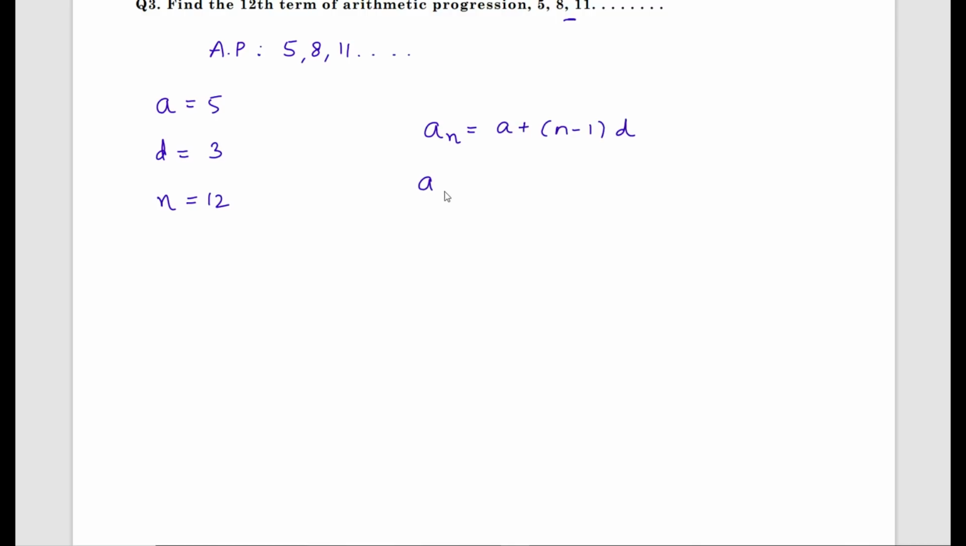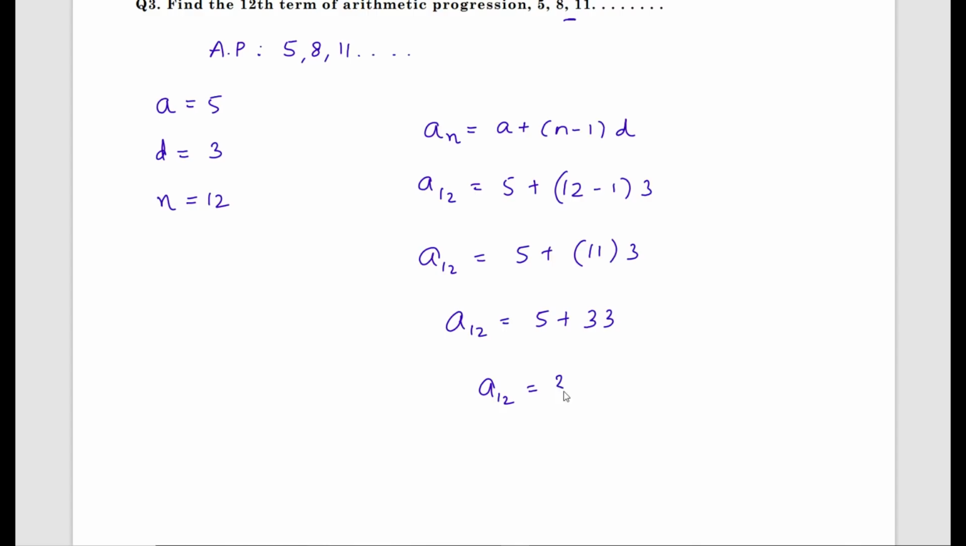Therefore a12 equals, what is the value of a? 5 plus 12 minus 1 into d, which is 3. a12 equals 5 plus 12 minus 1 is 11, into 3. a12 equals 5 plus 11 into 3 is 33. Now a12 equals 5 plus 33 is 38. Very simple 2 mark question, repeated concept.